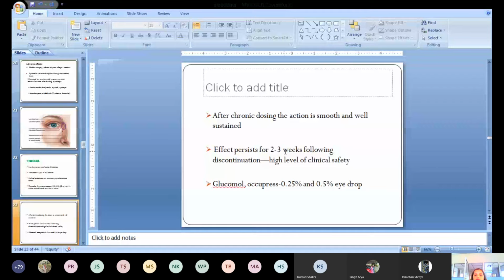And the effect persists for 2 to 3 weeks following discontinuation. That means after stopping the drug, the effect persists for at least 2 to 3 weeks, which indicates the high level of clinical safety of these drugs. Even if you forget to instill these drops, the effect will persist. There is no decrease in effectiveness because the effect persists for 2 to 3 weeks even after discontinuation.